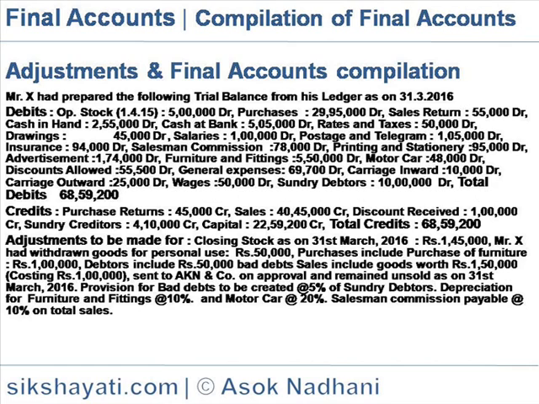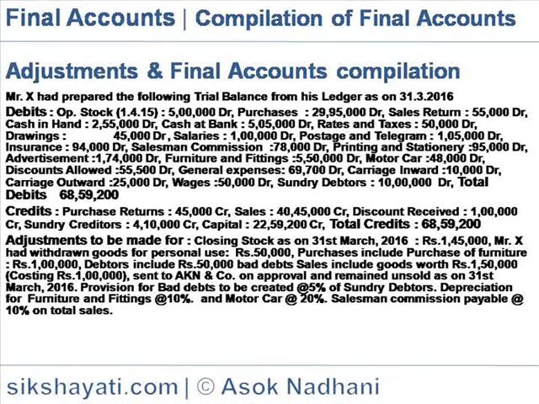50,000 debit, motor car 48,000 debit, discounts allowed 55,500 debit, general expenses 69,700 debit, carriage inward 10,000, carriage outward 25,000 debit, wages 50,000 debit, sundry debtors 10 lakh debit, total debits 68 lakh 59,200.